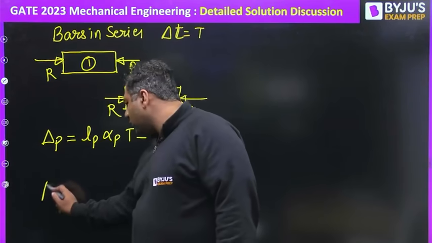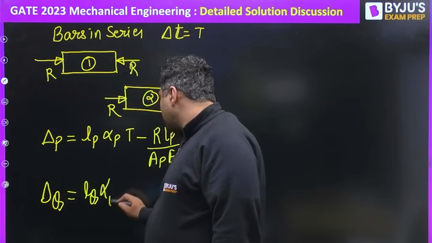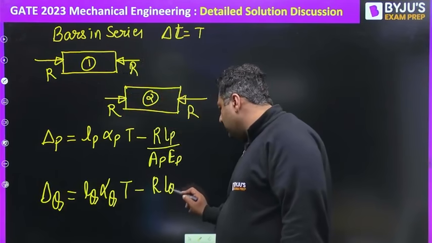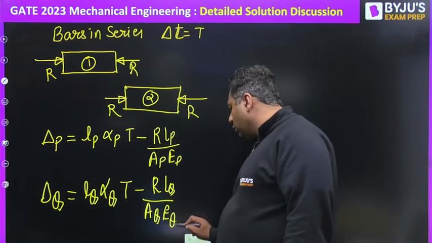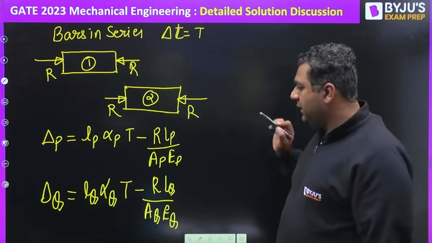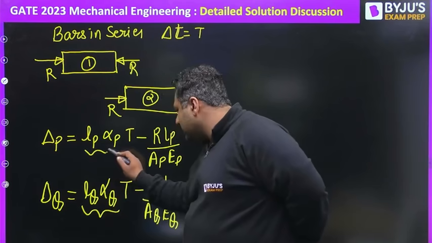Similarly, when you find delta Q, it is L_Q alpha_Q T minus R L_Q by A_Q E_Q. You know that alpha Q is 2 times alpha P, so this term is going to be double this one.